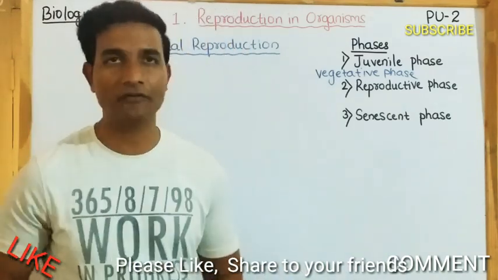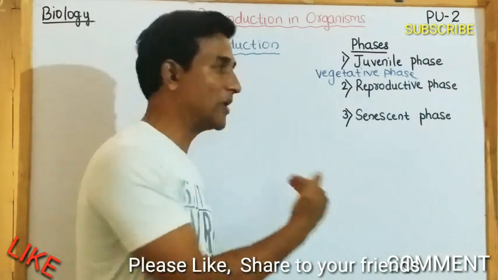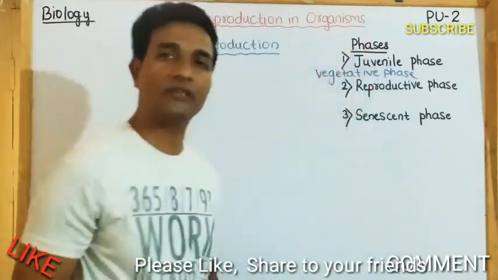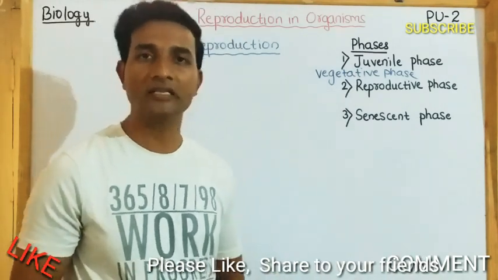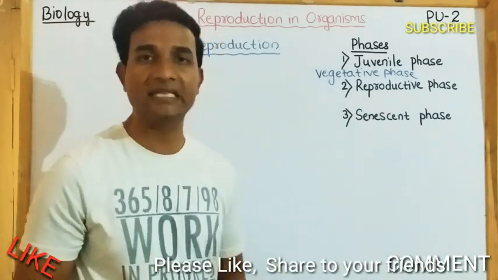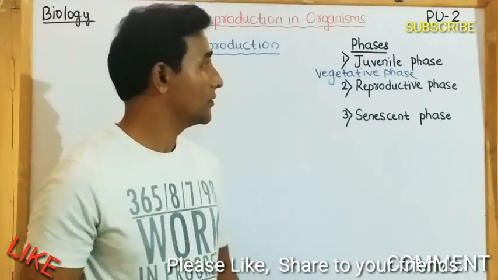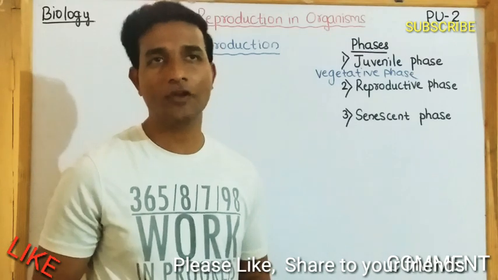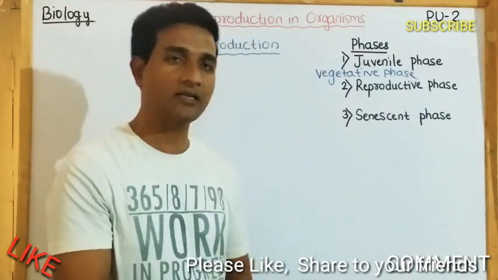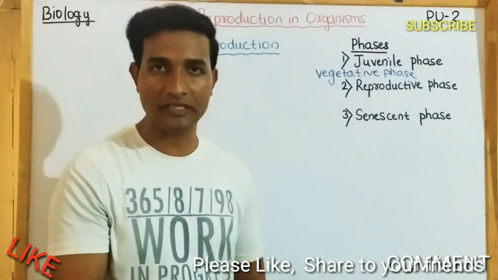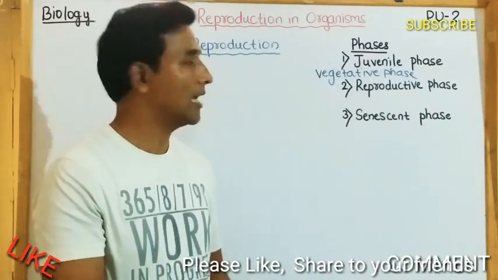First, juvenile phase. Whatever events take place before reproduction of that organism is called the juvenile phase. Juvenile phase is also known as vegetative phase in plants. So in the juvenile phase there will be growth of the organisms, and if you take plants, there will be germination of the seed and producing roots, stem, leaves and branches.